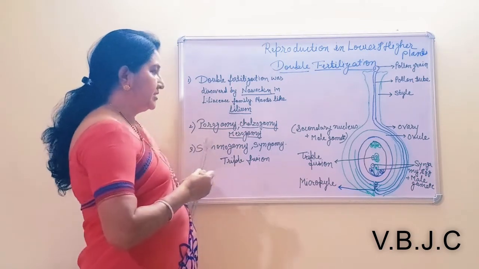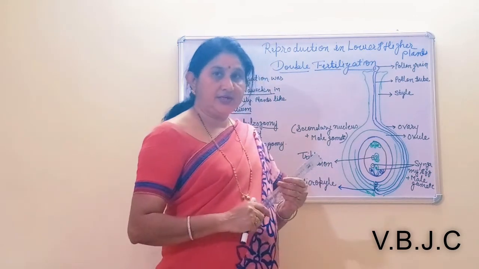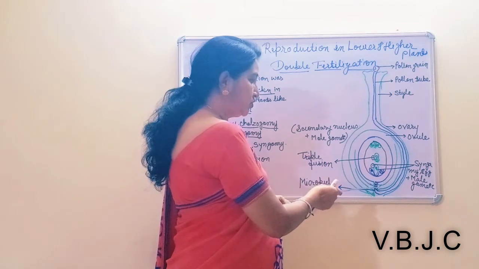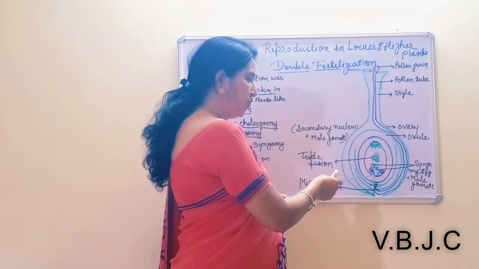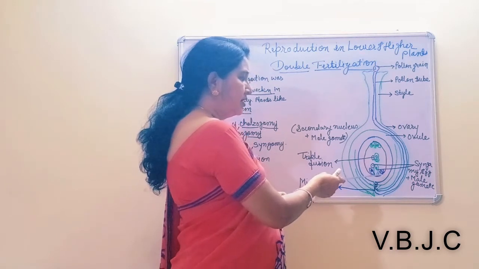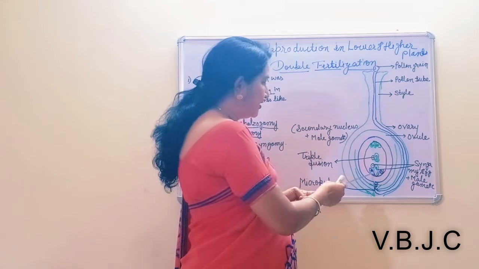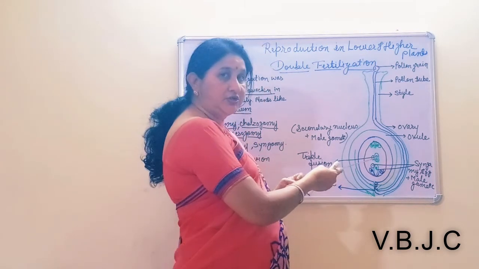Now when the pollen tube enters the ovule, what happens there? The pollen tube penetrates through the nucellus and reaches the embryo sac. The synergids, which are laterally placed here, help to guide the pollen tube.